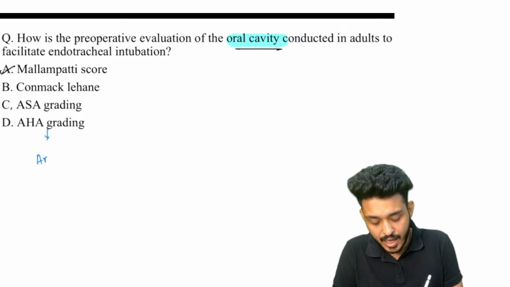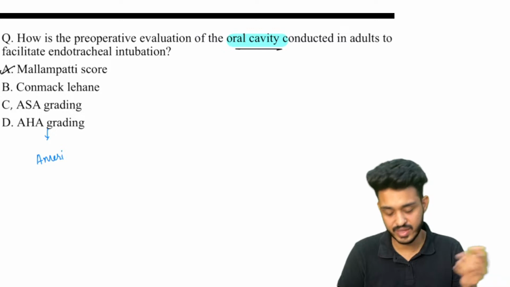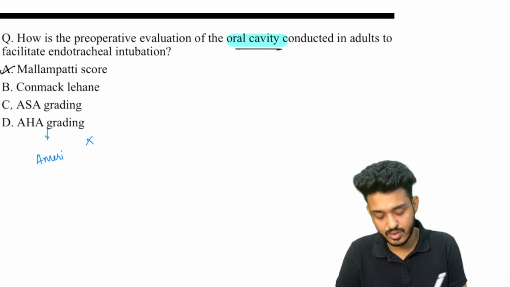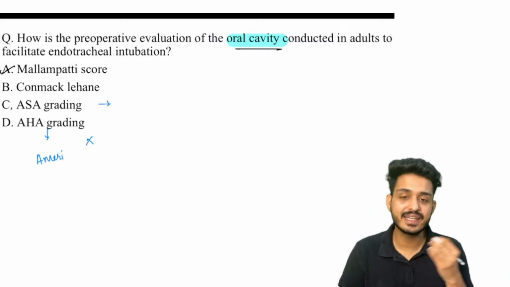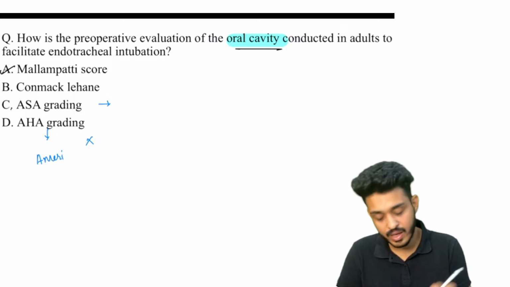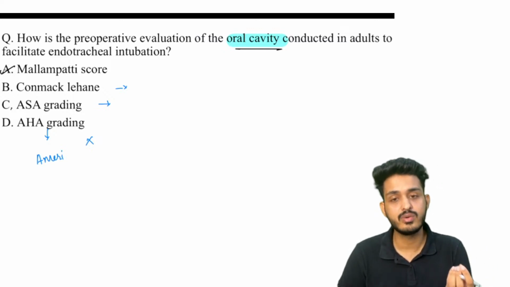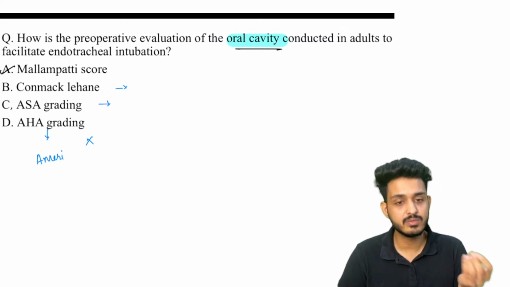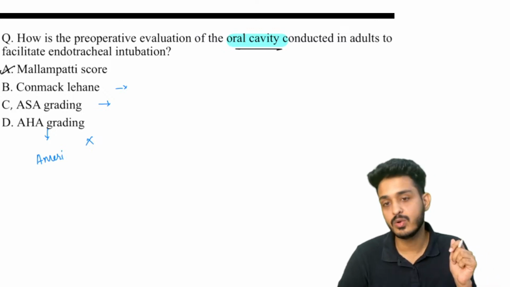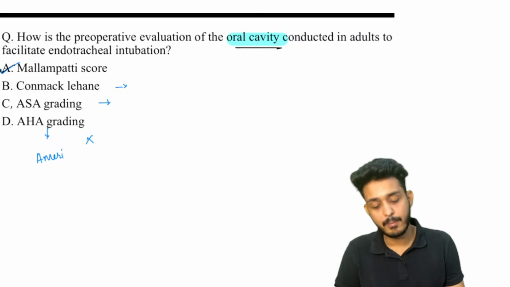AHA is the American Heart Association, so that would be for cardiology. So AHA is not concerned here. ASA grading is the American Society of Anesthesiologists grading. What is Cormack-Lehane grading? It is the visualization of the vocal cords via laryngoscope, so that cannot be the answer. The answer here will be the Mallampati score.